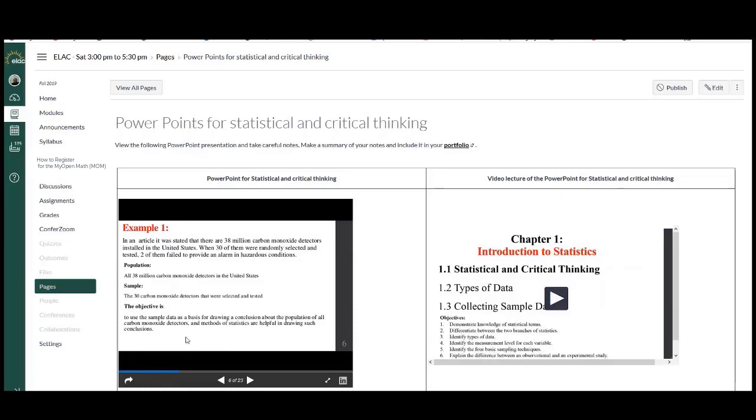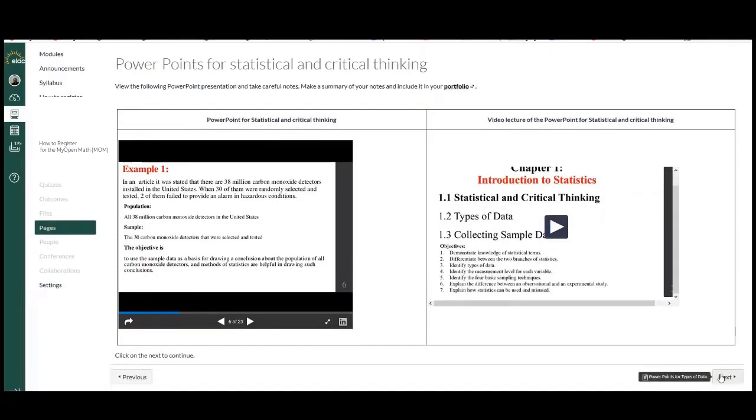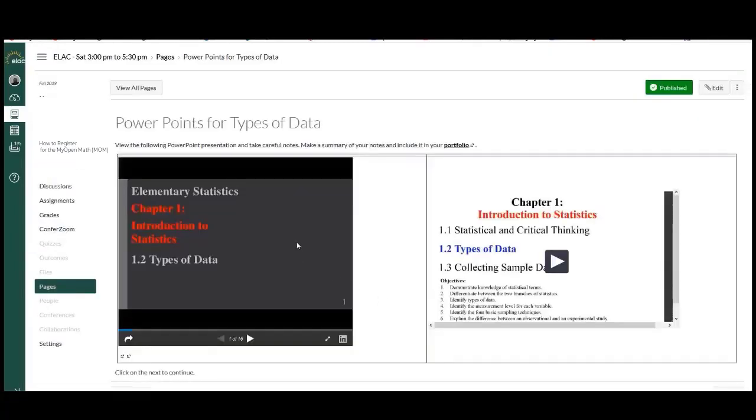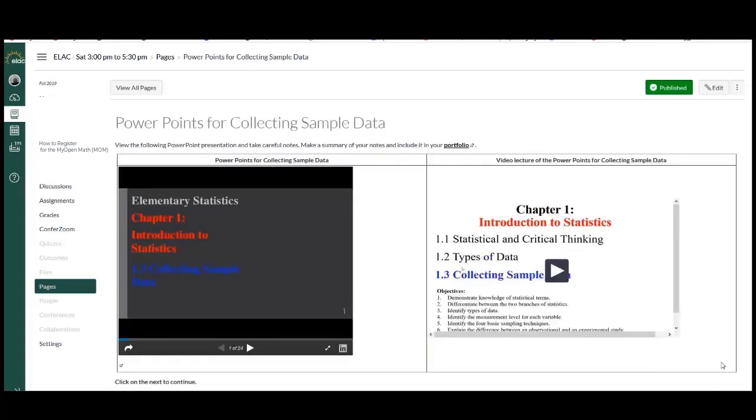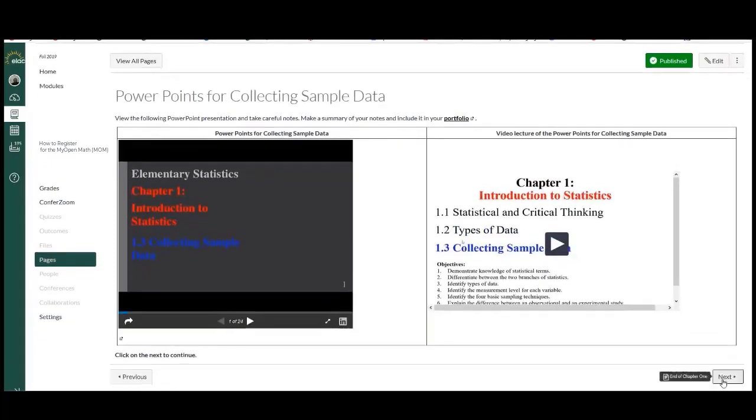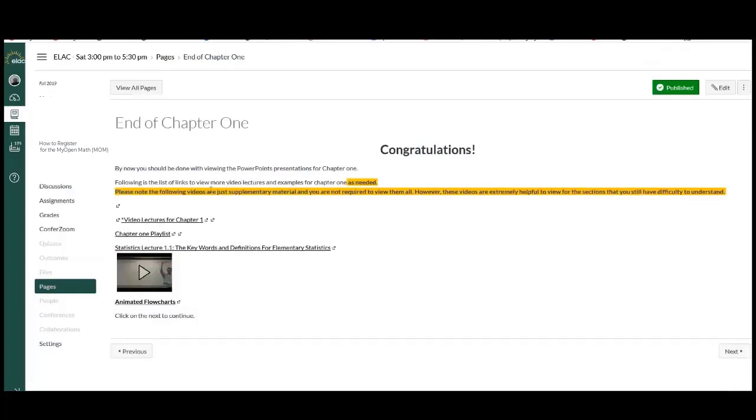So you can fast forward this video lecture for the sections that you're browsing here in this PowerPoint. Then you can click on Next to go to the next set of PowerPoint presentations the same way, and the next one after.